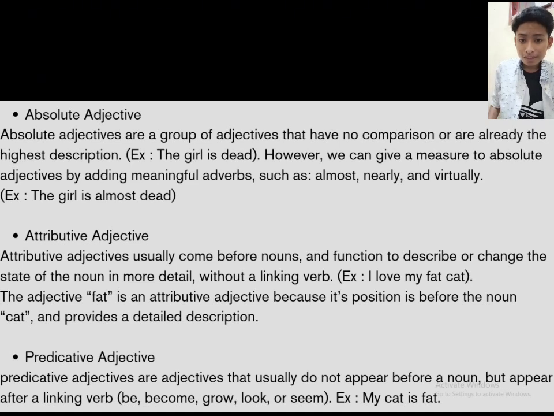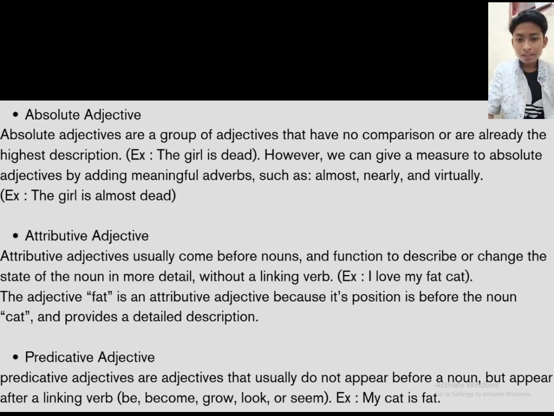The attributive adjective. Attributive adjectives usually come before a noun and function to describe or change the state of the noun in more detail without a linking verb. The example is I love my fat cat. The adjective fat is an attributive adjective because its position is before the noun cat and it provides a detailed description.